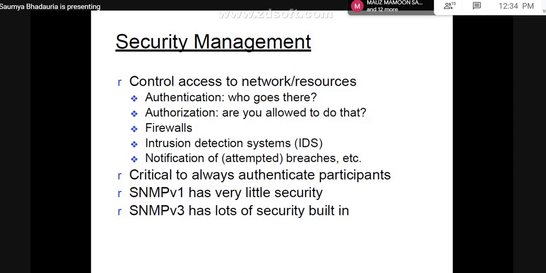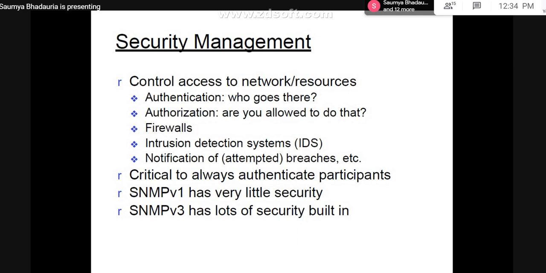Now this entire security management system is very crucial, depending upon the users who are there and depending upon the hardware which those particular users are accessing. So it is very intricate to manage the security module as a whole.